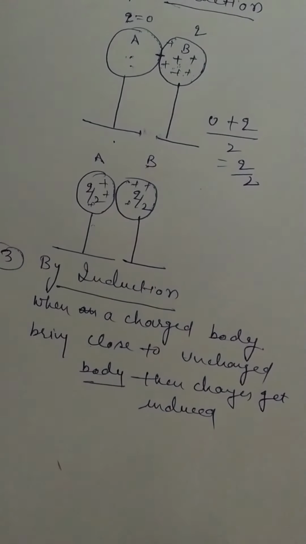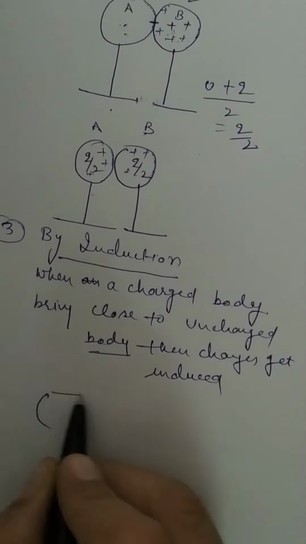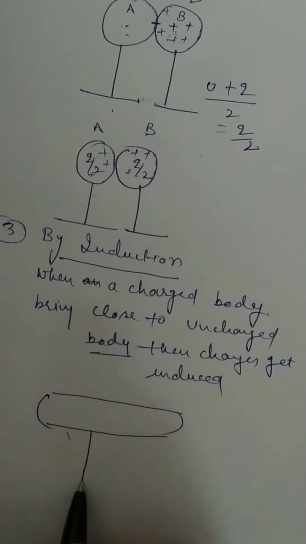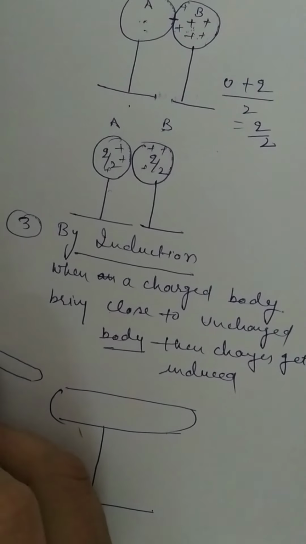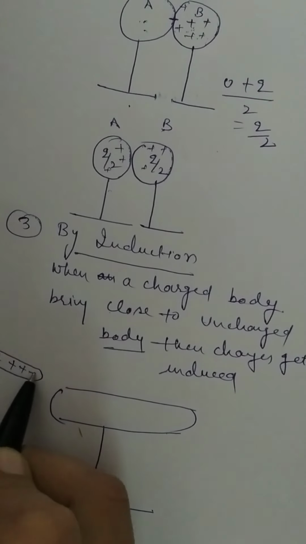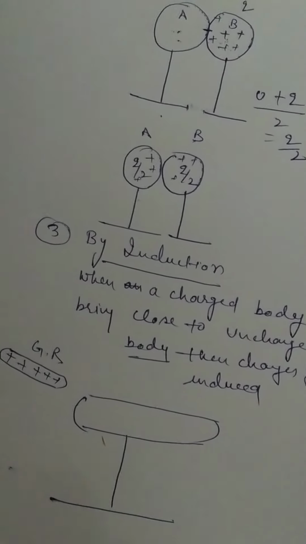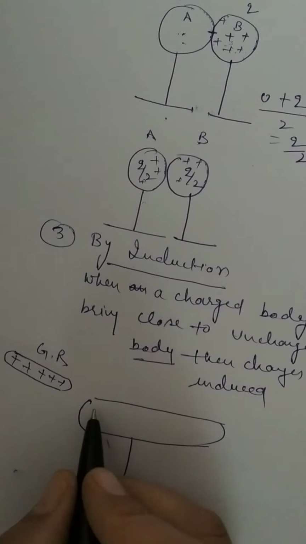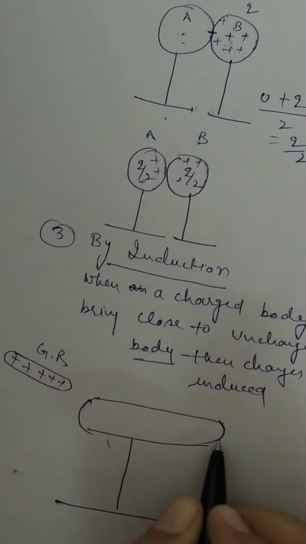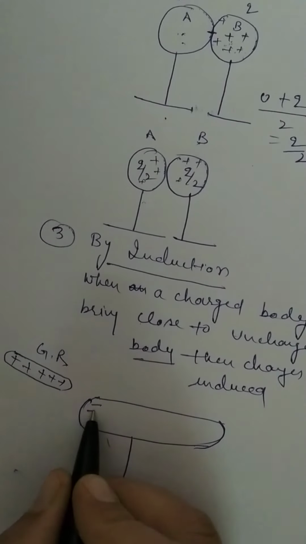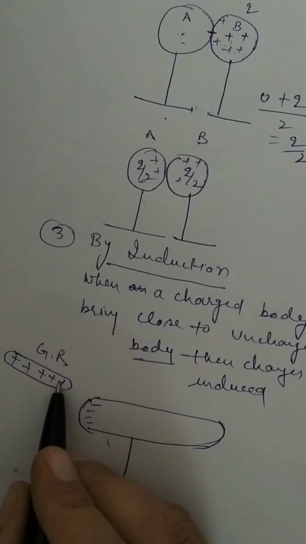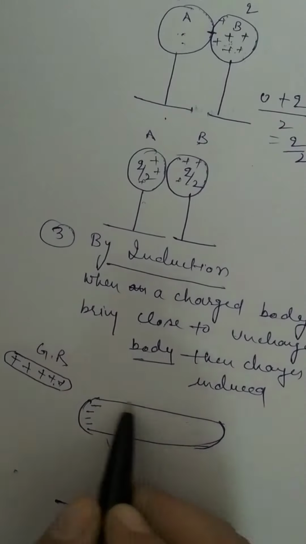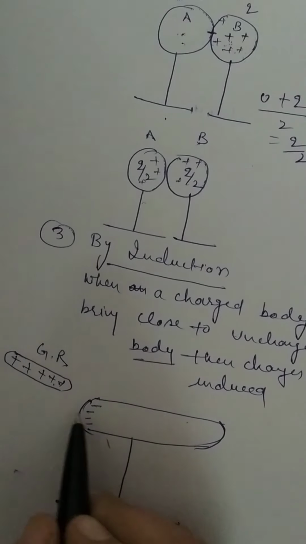Let us take an example. Let us suppose this is a metallic body, kept on an insulating stand, and a charged glass rod is brought close to it. Glass rod हम लेके आए इसके पास. तो what happens? This is a conductor, और in the conductor there are free charge carriers. ये positive charge इस material के negatively charged electrons को क्या करेगा? Attract, क्योंकि metal है. So these electrons are free to move, right?